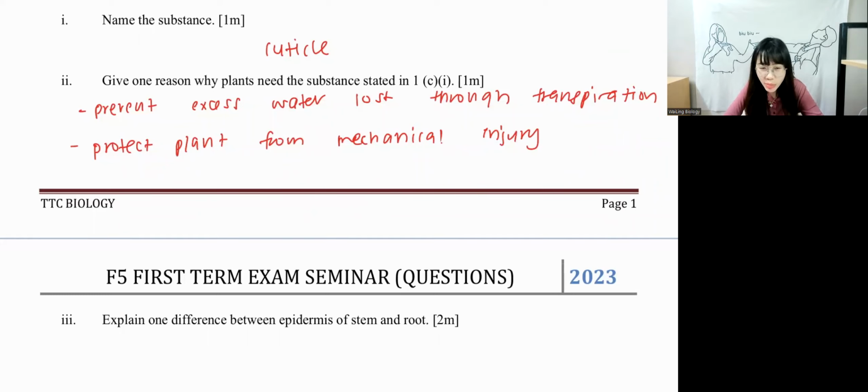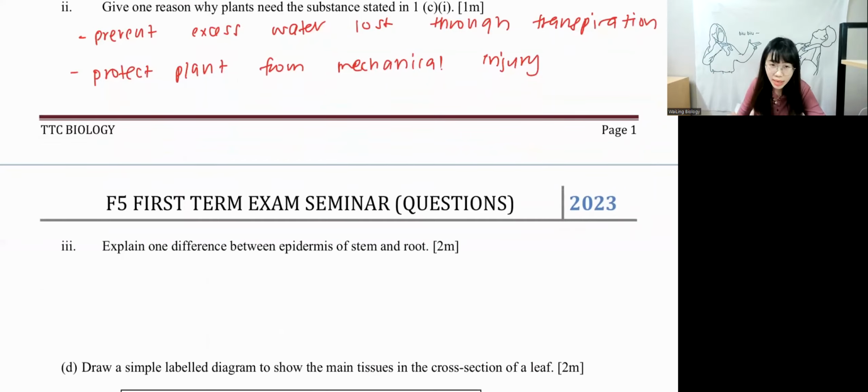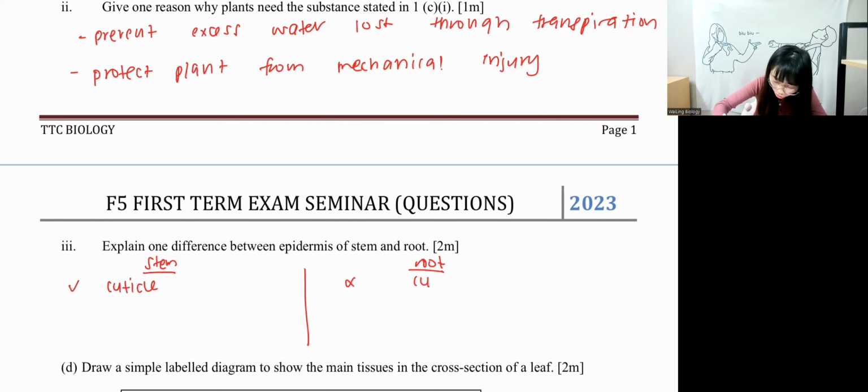Okay, explain one difference between epidermis of stem and root. Epidermis, it means the outermost layer. The difference between stem and root is one has cuticle, the other one has no cuticle. Very good. This one has cuticle. This one got no cuticle. In exam, you cannot write in table form. Remember, you have to write in sentence.